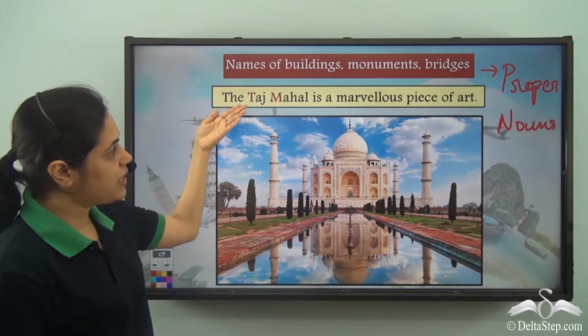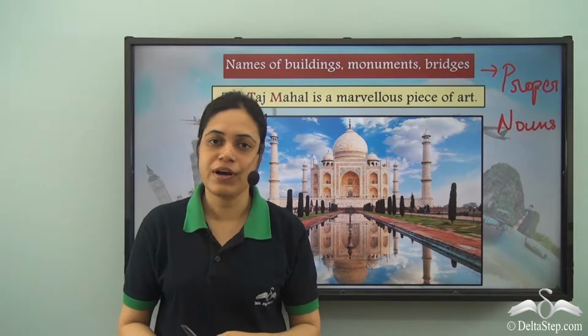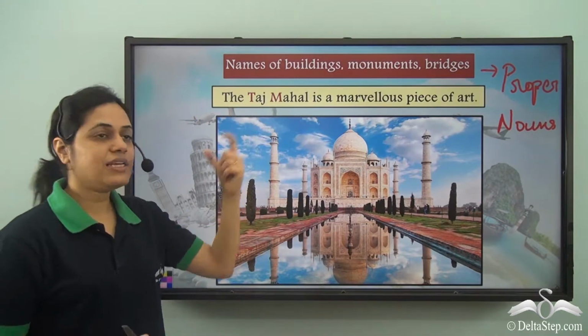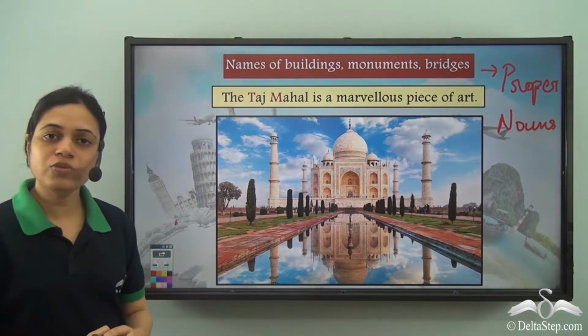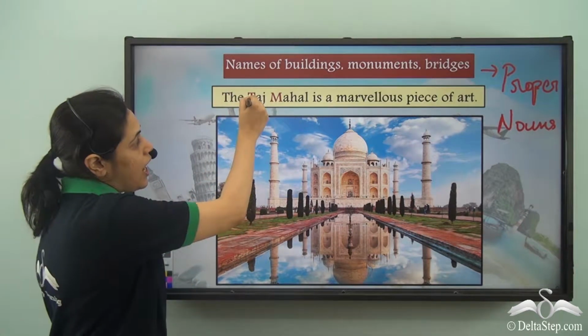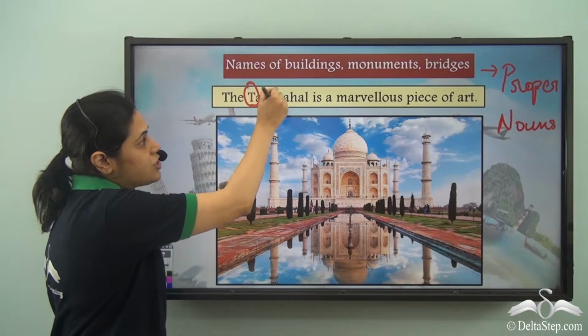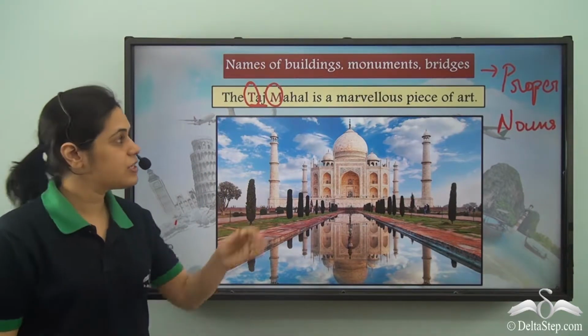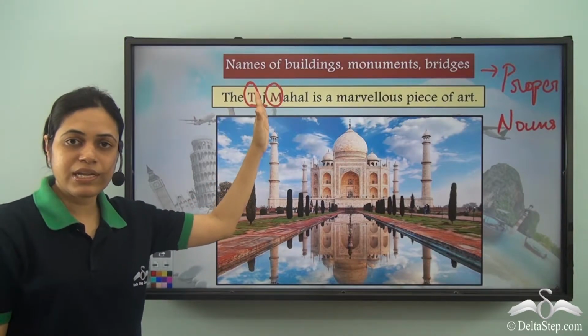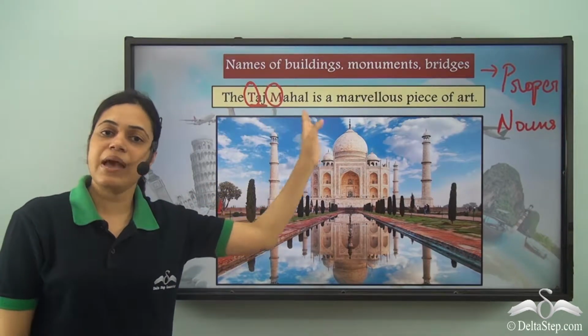Like, the Taj Mahal is a marvelous piece of art. So Taj Mahal is the name of a monument and it is a proper noun. So Taj, the T of Taj and the M of Mahal are written in capitals. So the T is a capital letter here and M is a capital letter.